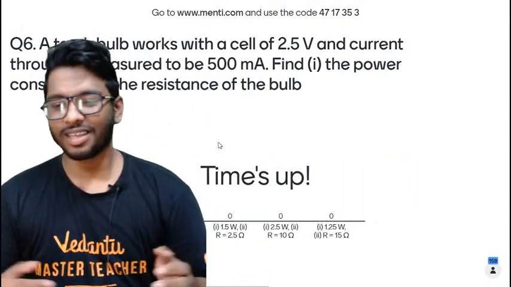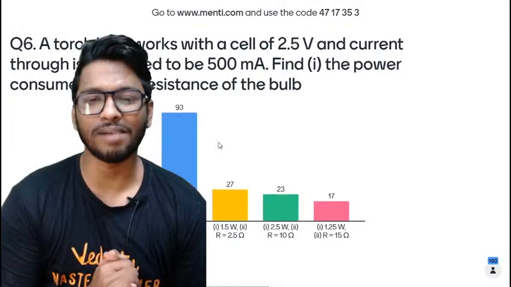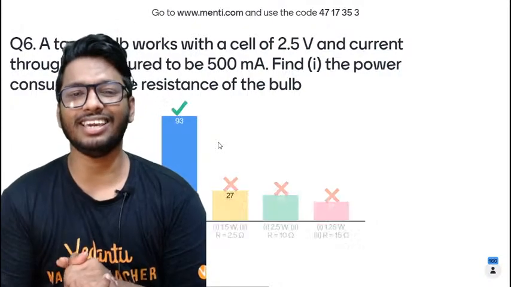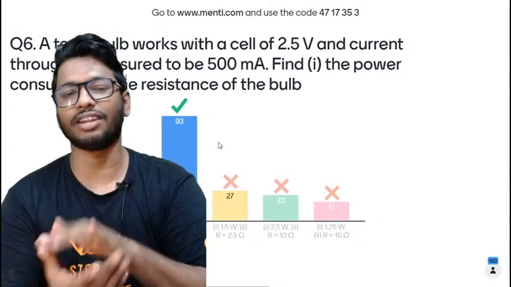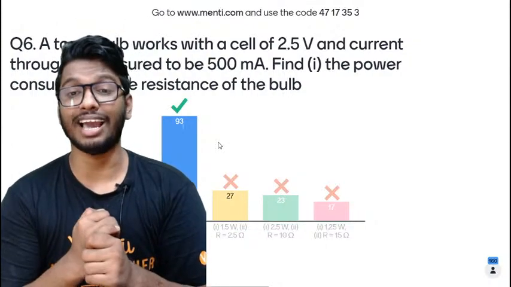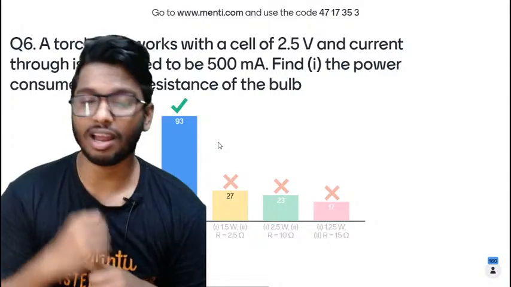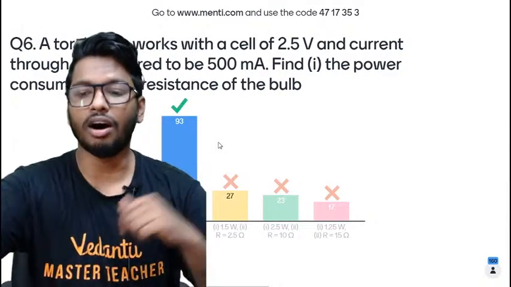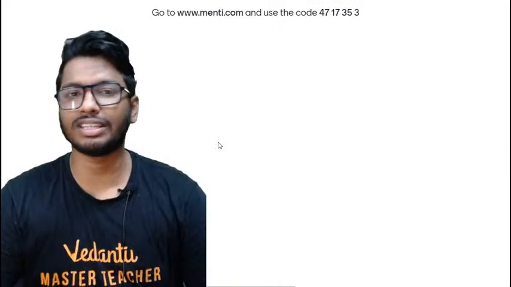All right, so here we go. This is going to be a big trouble now, going back and forth. Anyways, here is the overall result. 93 of you guys gave the right answer. Well done, people. 27 going with option number B, 23 going with option number C, and 17 for option number D as well. However, the right answer is option number A. Again, to show you the leaderboard, this is what the leaderboard looks like.